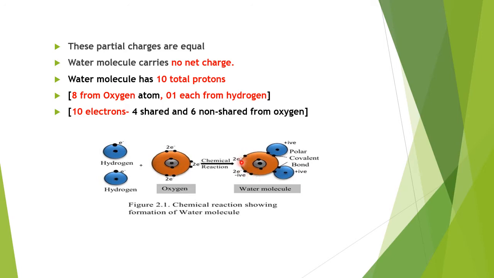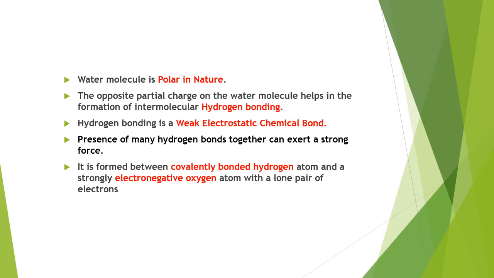So the water molecule has a total of 10 protons, 8 from oxygen and 1 from each hydrogen. There will be 10 electrons in total, 4 will be shared, and 6 will be unshared, non-shared from oxygen. That means we have an H2O with a partial negative charge on the oxygen side and a positive charge on the hydrogen side. So the water molecule is polar in nature.